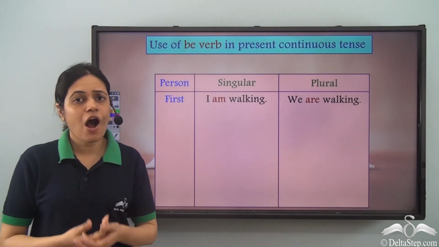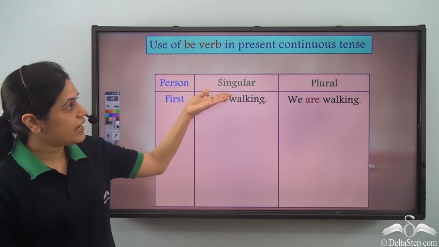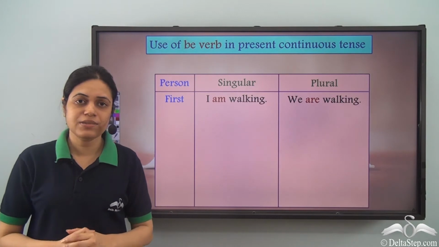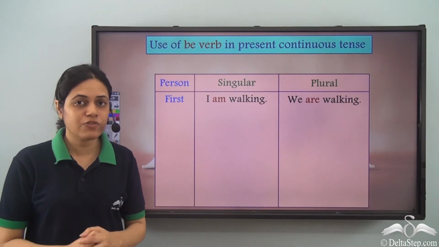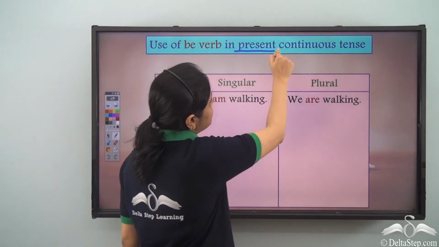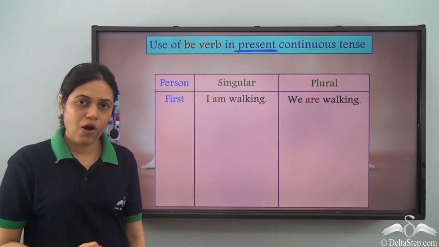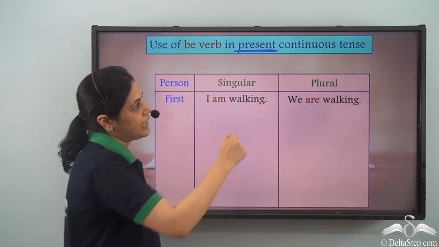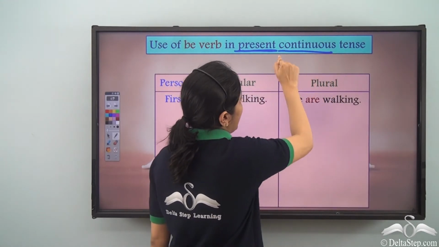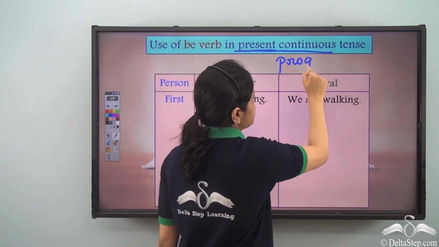So let us see how we can use be verbs in present continuous tense. What do we mean by present continuous tense? Present means right now, at this moment. And continuous means the action is in progress.